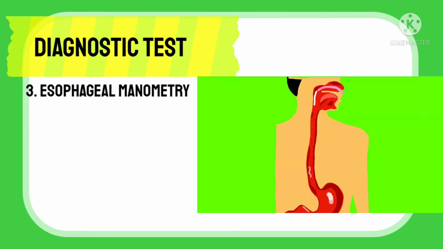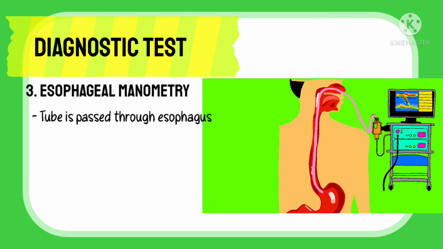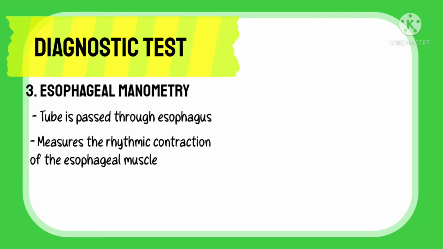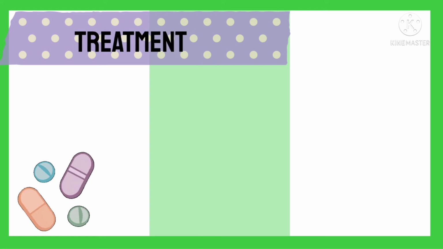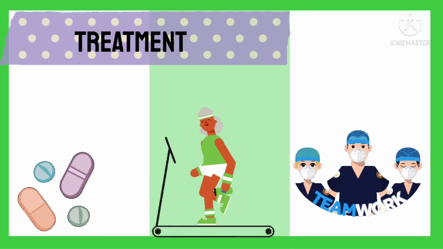In esophageal manometry, a tube will be passed from the nose into the esophagus. It measures the rhythmic muscle contractions of the esophagus during swallowing and also measures the coordination and the force exerted by the muscles of the esophagus. GERD is treated with simple medications and lifestyle modifications and rarely requires surgery.